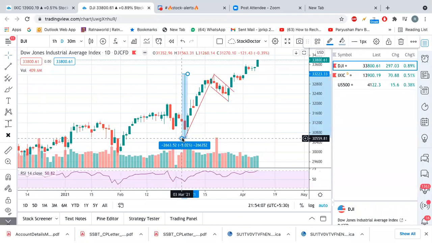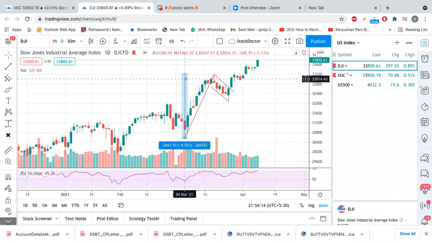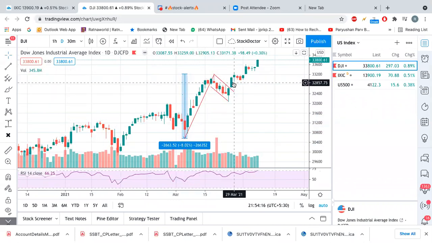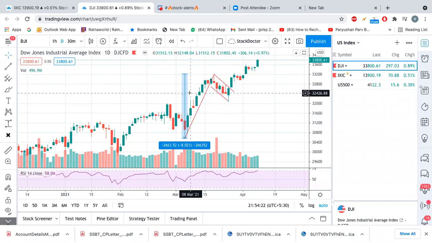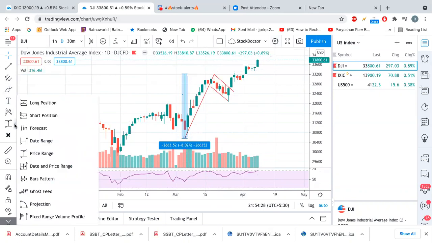So this pole size is almost 2663 points, right? So whenever there is a flag breakout, there is high probability that the index or stock will go the same points.